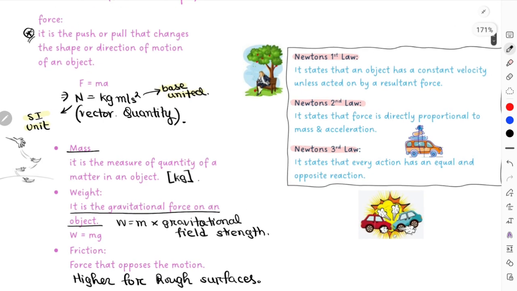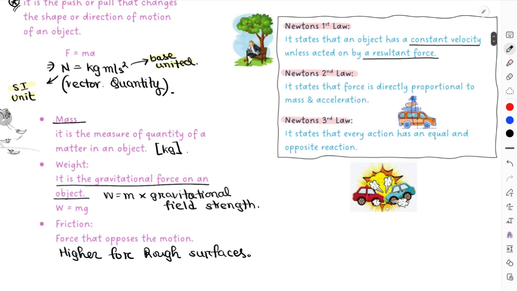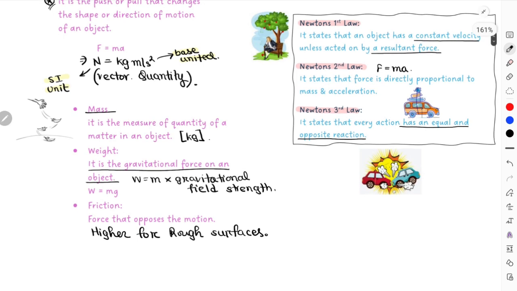The higher the mass, the higher the force that has to be provided for that object to change its state. So over here, constant velocity and resultant force are mark scheme points. Other than that, Newton's second law states that force is directly proportional to mass and acceleration. F equals ma, that is your Newton's second law. And then Newton's third law: every action has an equal and opposite reaction. So these are the 3 Newton's laws, which are extremely important to understand.